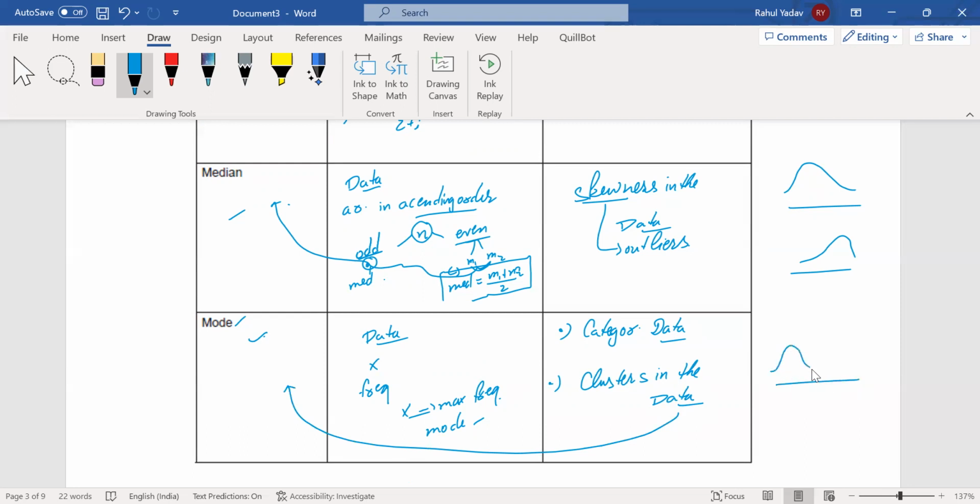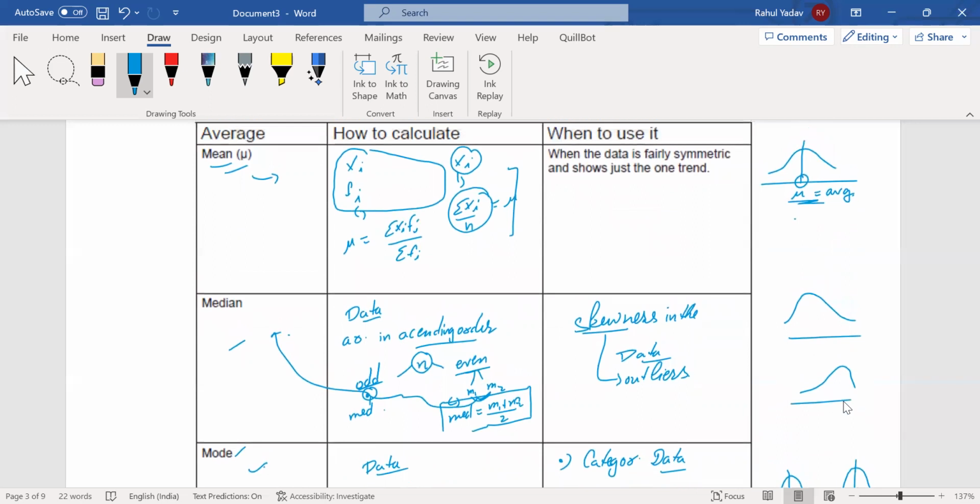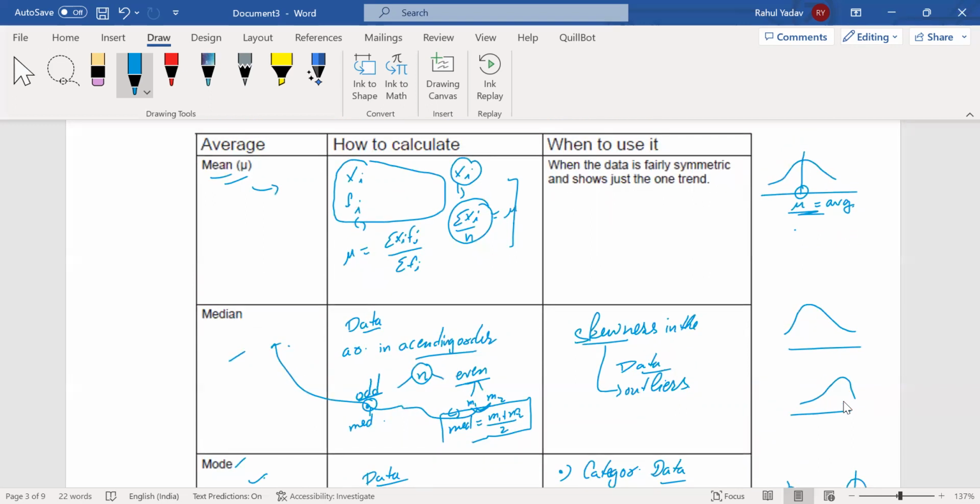For the children there was nothing, then we went for the parents. In that condition we had clusters, and we went for the mode. That was a bimodal case. So that was the initial, basic understanding regarding the averages,